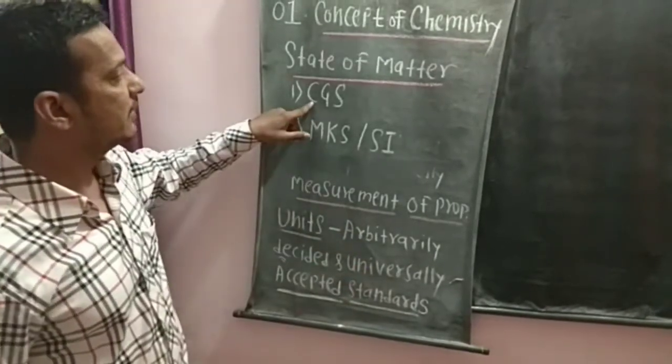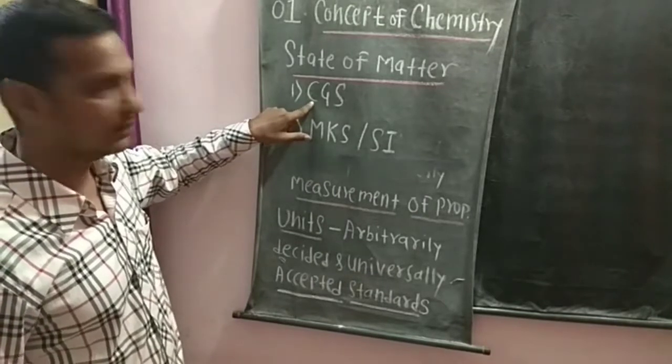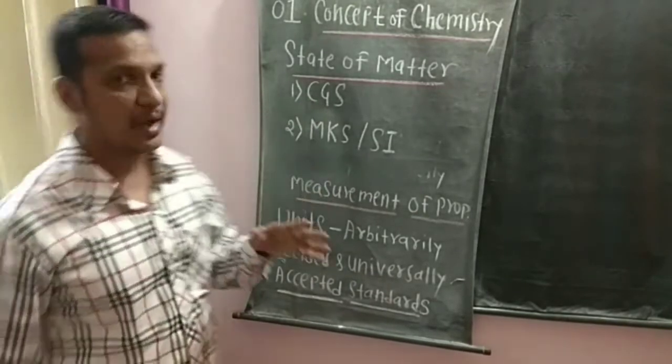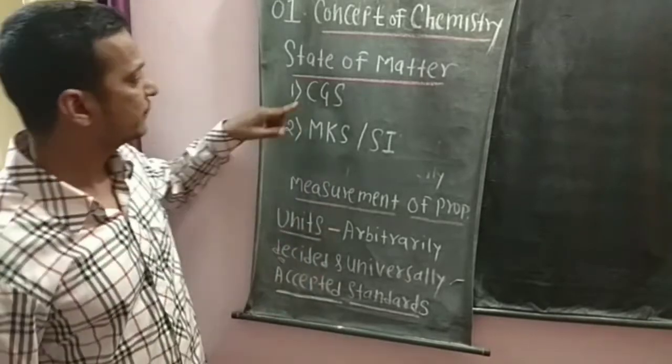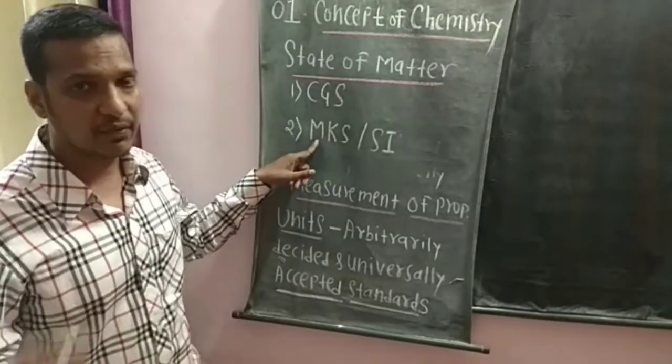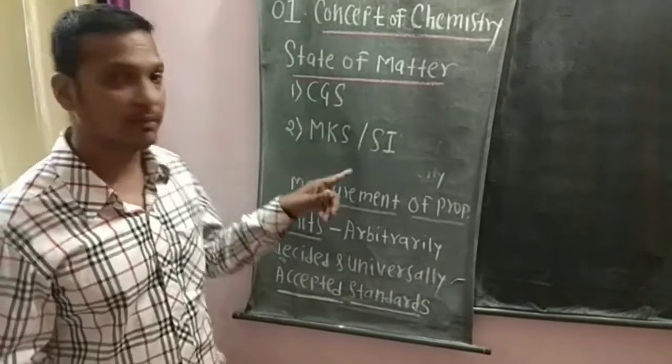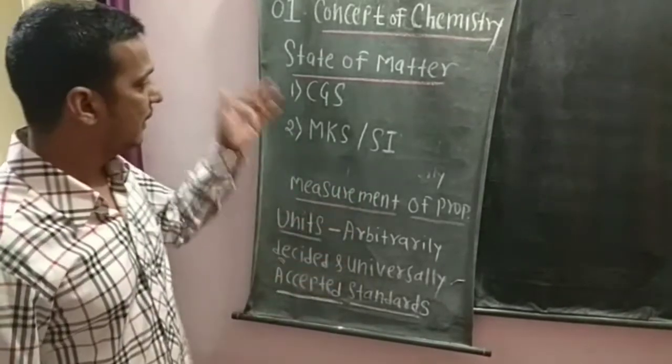So in CGS, centimeter for length, gram for mass, and second for time. In MKS, meter for length, kilogram for mass, and second for time.